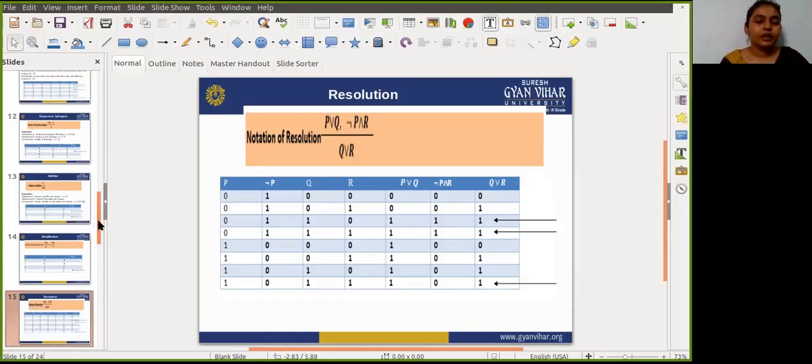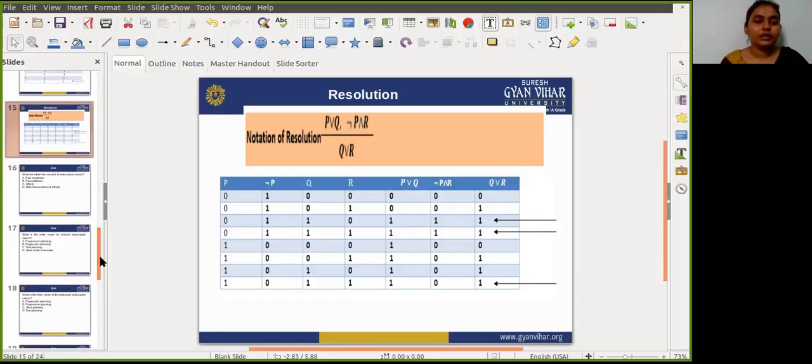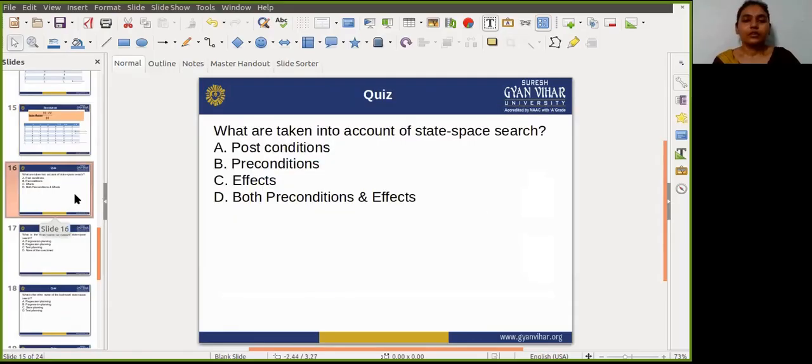So guys, in today's lecture we will learn about all the inference rules and all these things. Okay, so here is your homework, which you have to do after learning this lesson.